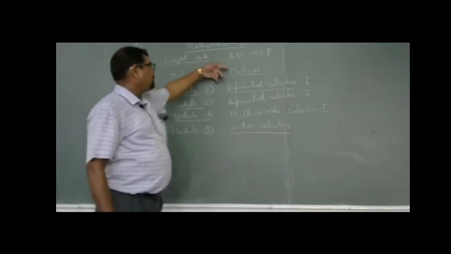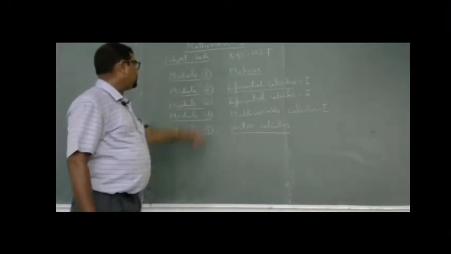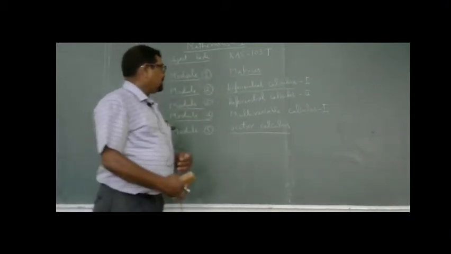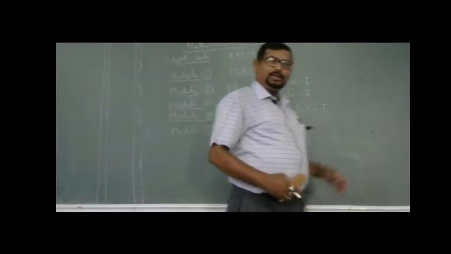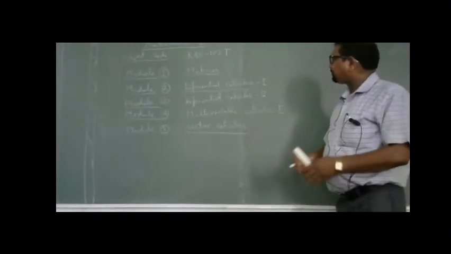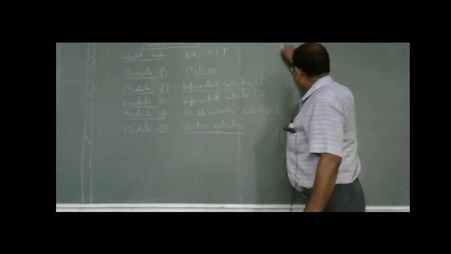These are the names of these modules, and several topics are included in each module, which are the basic concepts of engineering, and we shall study about these topics.